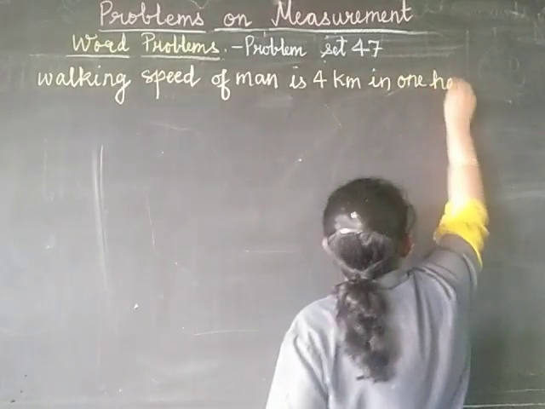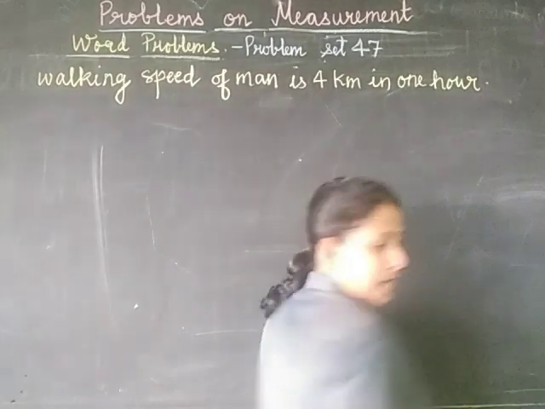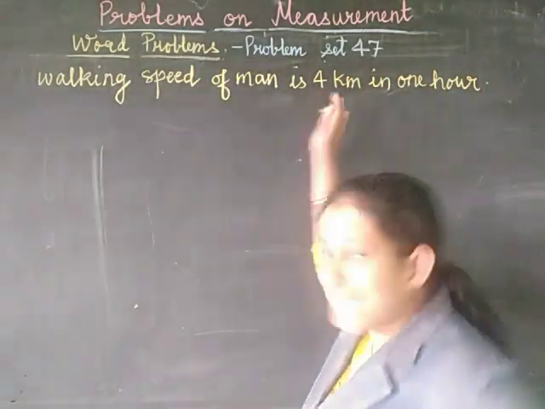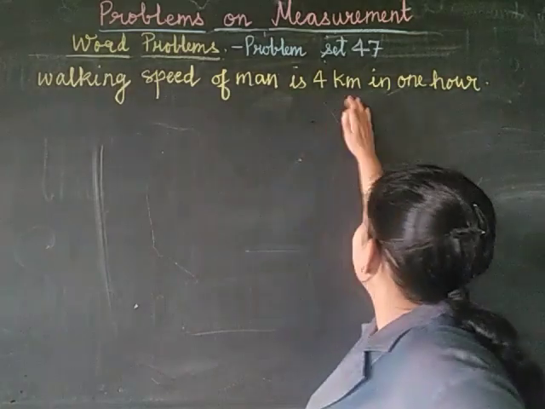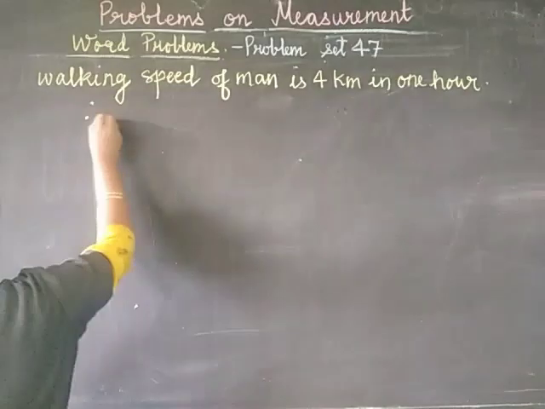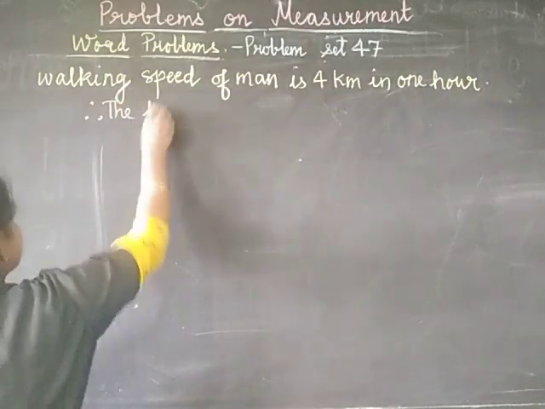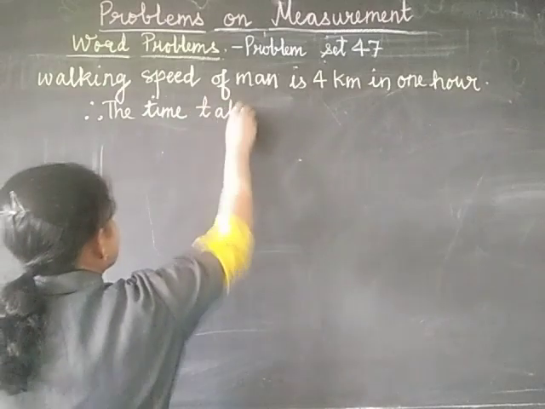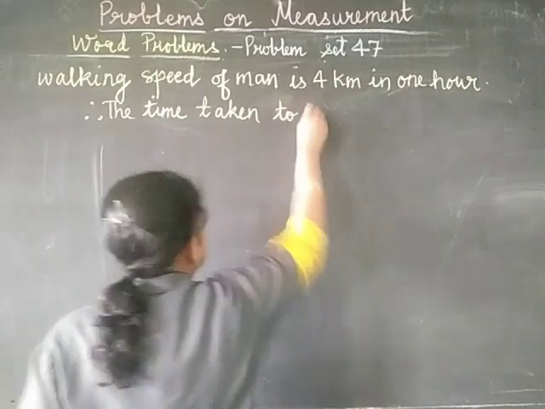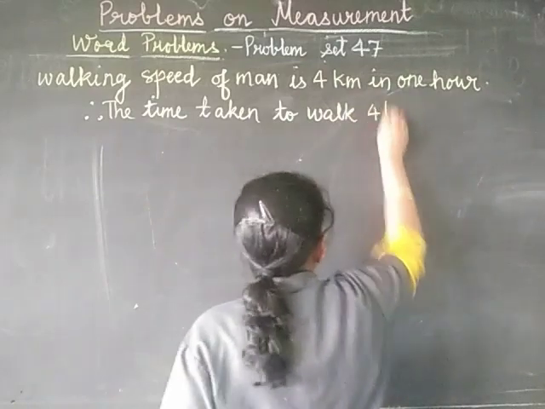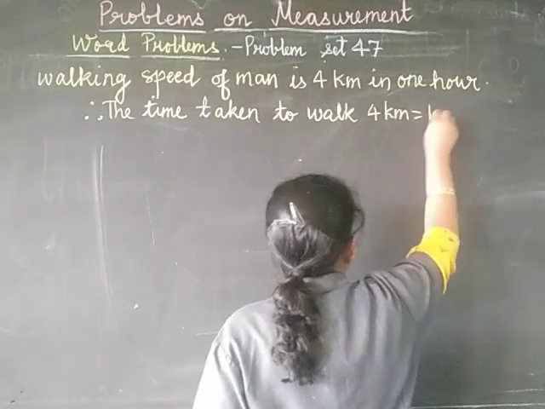That means the time taken to walk 4 kilometers is 1 hour. Therefore, the time taken to walk 4 kilometers is equal to 1 hour.